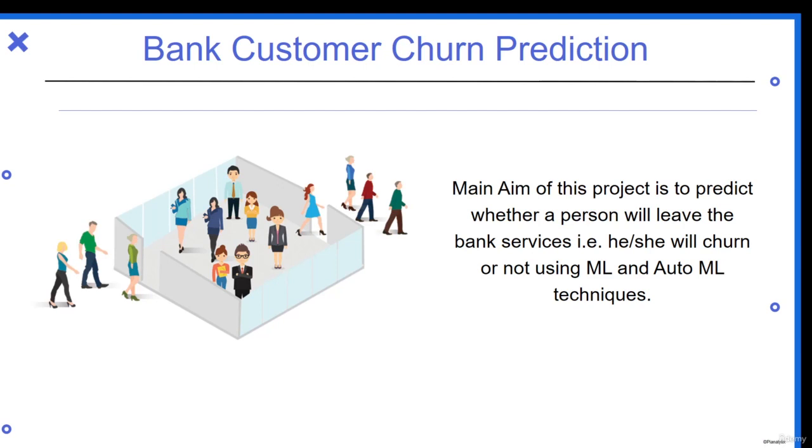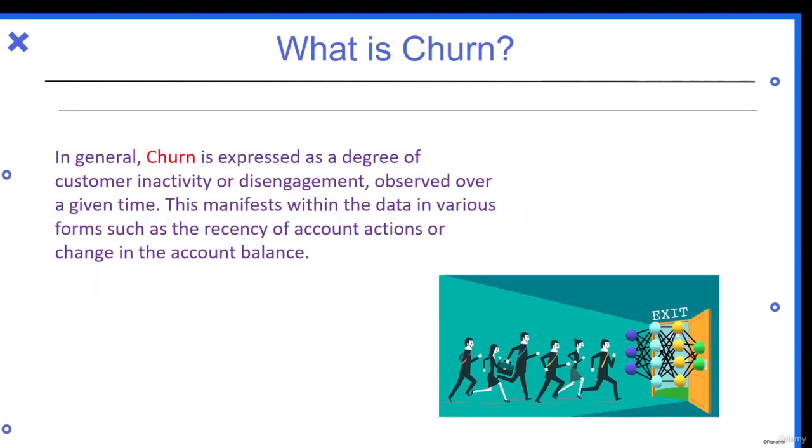Hello all, welcome to our project Bank Customer Churn Prediction. The main aim of this project is to predict whether a person will leave the bank services, that is, he or she will churn or not, using machine learning techniques and auto machine learning techniques. So first, let us understand what churn is.